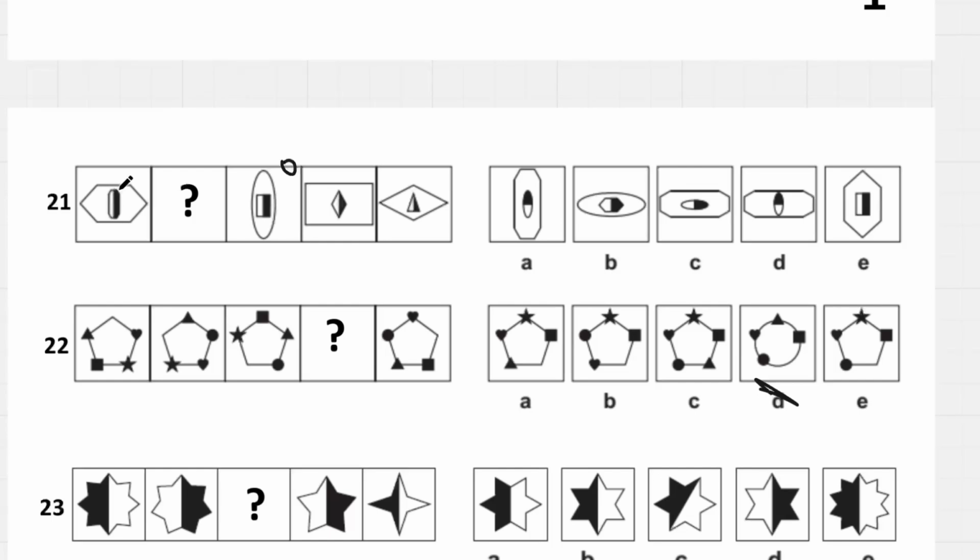hexagon, 1, 2, 3, 4, 5, 6, 7. It's an octagon, so the octagon is going to go on the outside and do a rotation. So we have to cross these out, and then they always have right hand side shaded, so it's going to